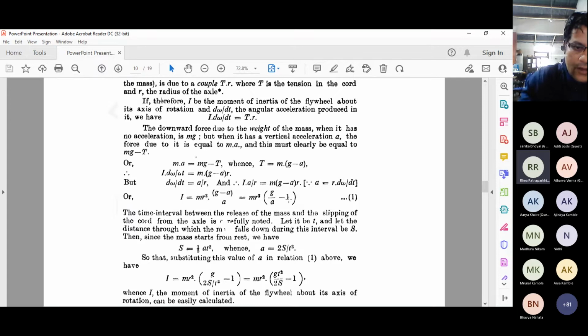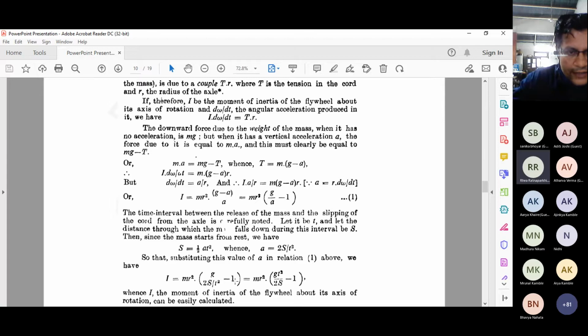The distance through which the mass falls during the interval, you measure from the ground to exactly where the pan is when it is in the rest position. That distance is s, and s is equal to half of a t square. So we use s = ut + half a t square, the linear equation of displacement and time. By rearranging, you express a in terms of twice s by t square. So here a is the acceleration, expressed in terms of time and distance, and it comes out to be a = 2s/t square.